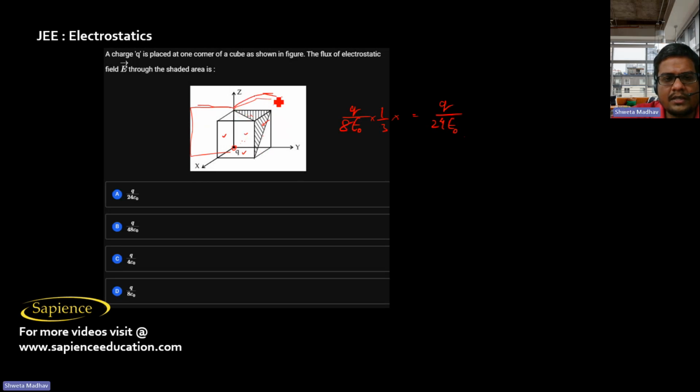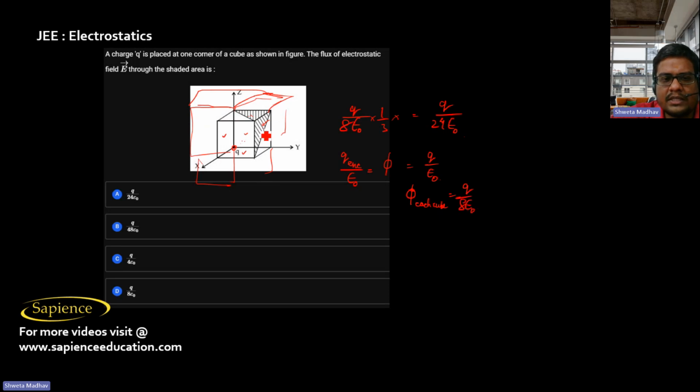Since here if we add 8 cubes, 4 upwards and 4 downwards, then if we apply Gauss law, the net flux is the charge enclosed by epsilon naught. Since this q is placed at the center of these 8 cubes, through each cube the flux will be q by 8 epsilon naught.